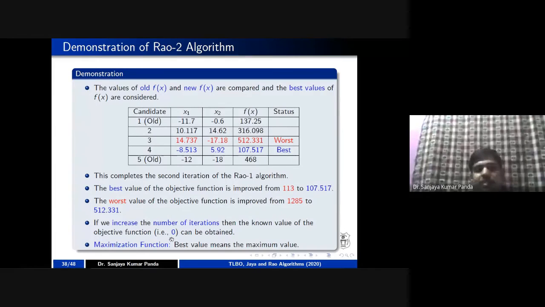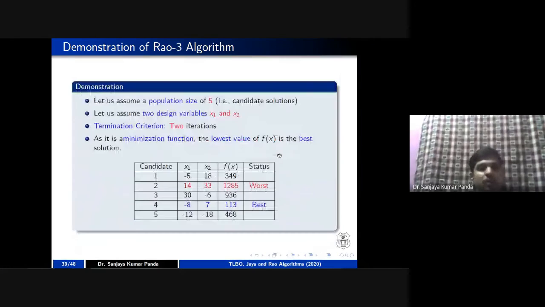And in the case of the maximization problem, what you have to do, you have to choose the highest value as your best sample and the lowest value as your worst sample. So this is the end of the Rao 2 algorithm. If you have any doubt, you can ask before moving to the last algorithm.